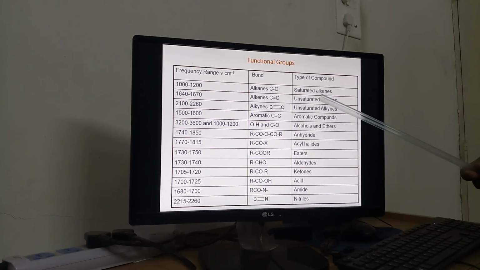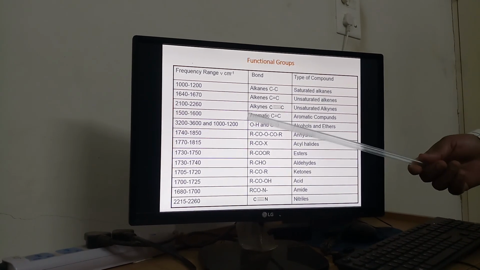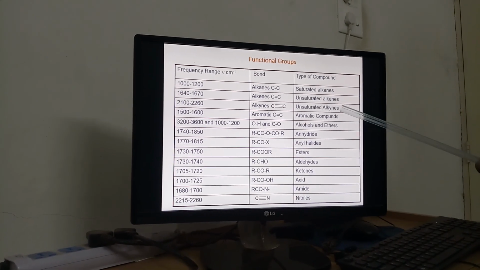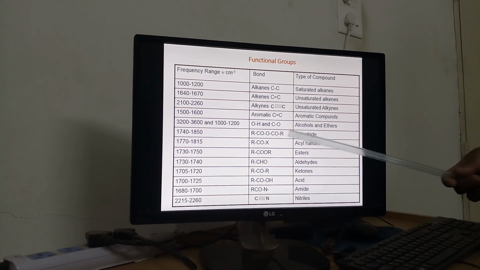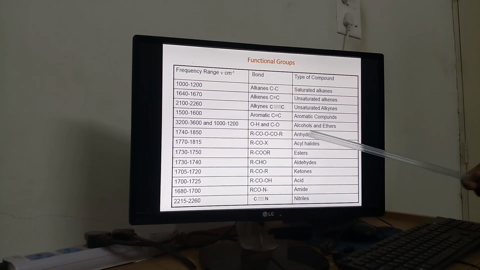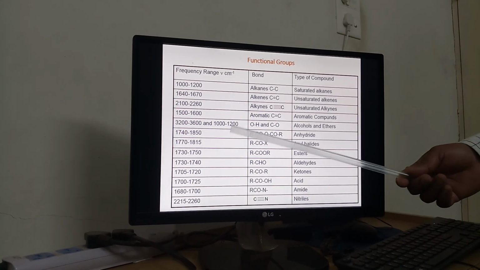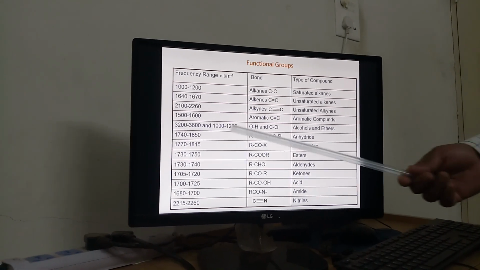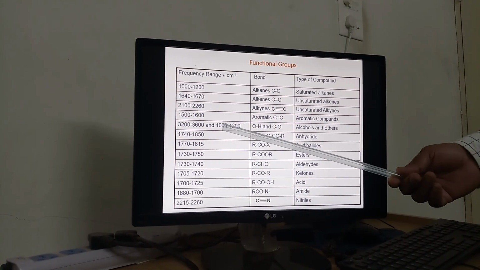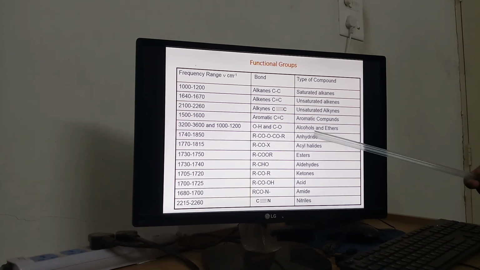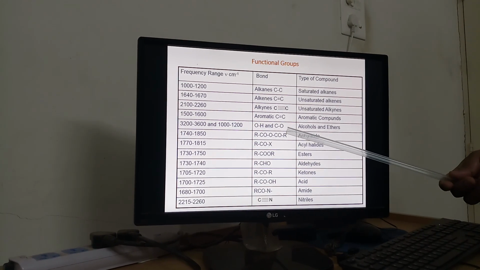First we are considering single bond, saturated alkane, 1000 to 1200, then double bond, unsaturated alkenes, then alkynes, triple bond, around 2100 to 2200, then aromatic around 1500 to 1600, then other, that is OH around 3200 to 3600 for OH of phenolic or alcoholic, then 1000 to 1200 for CO stretching, which is observed in ethers and alcohols.